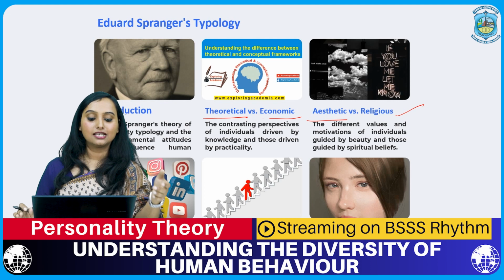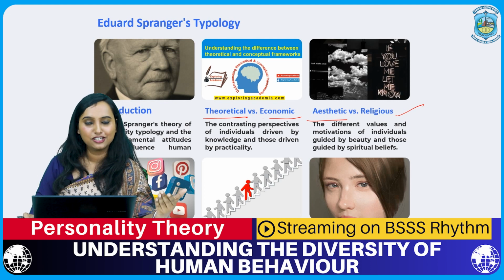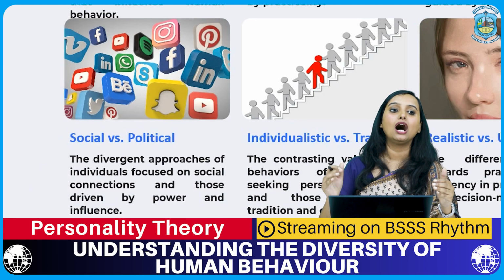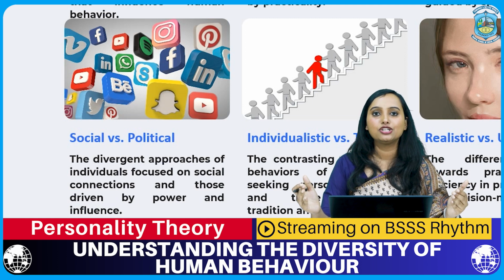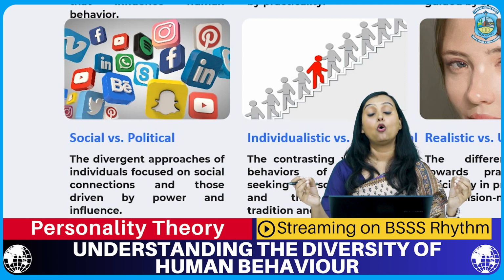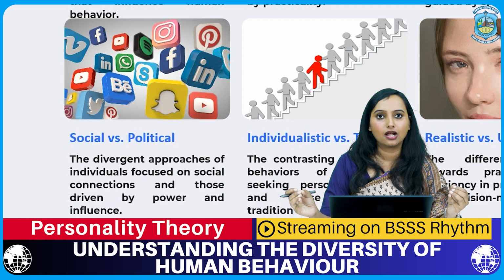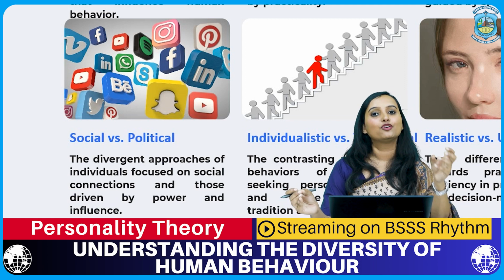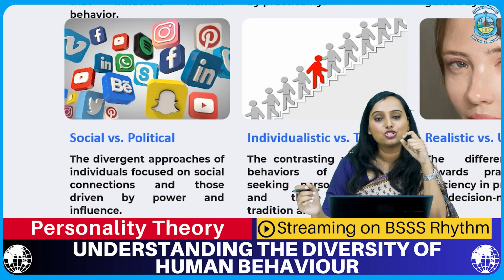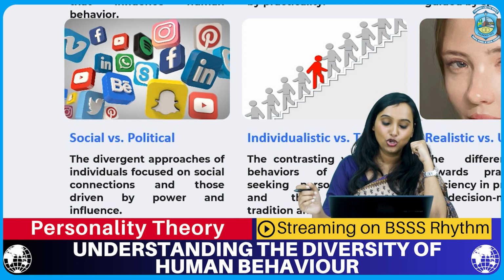Next we have the social kind of people. They are the ones who are big in heart. They are the ones for whom pro-social behavior, altruism, helping behavior comes naturally. So they are the ones, if you give them an apple, they would give it to the needy rather than consuming it on their own.